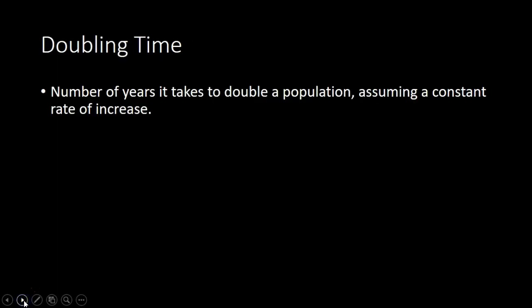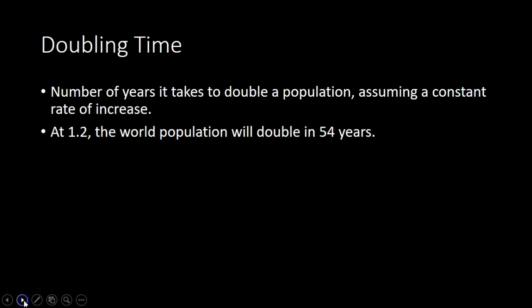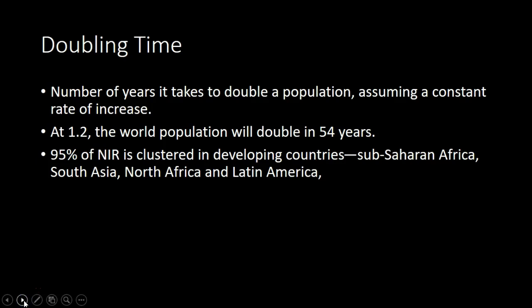Doubling time, this is the number of years it takes to double a population, assuming constant rate of increase. At 1.2, the world population will double in 54 years. Now, 95% of this natural increase is clustered in developing countries: Sub-Saharan Africa, South Asia, North Africa, and Latin America.